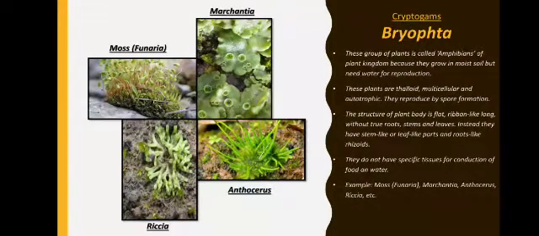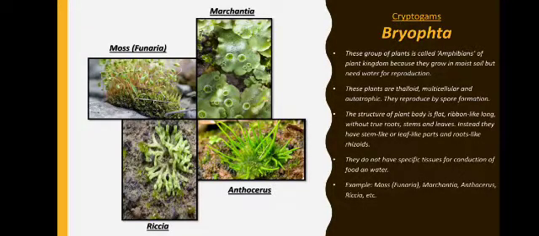These plants are thalloid, multicellular and autotrophic, means they can make their own food, and they also reproduce by spore formation just like Thallophyta. Now their body structure is flat, ribbon like, long, and they do not have true roots, true stems and true leaves. Followed? Please pay attention to the words true roots, true stems and true leaves. Whereas in Thallophyta, there was no structure as roots, leaves and stems. Here they have such structures, but they are called stem-like, leaf-like and root-like.